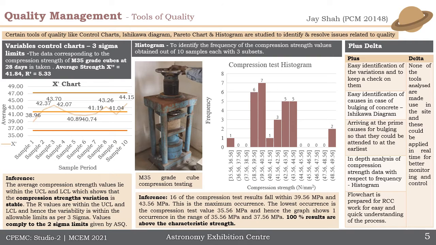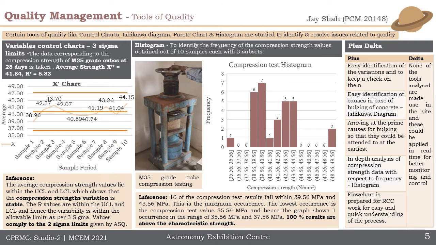Variable control charts were studied for the M35 grade cube results along with the 3 sigma limits, and we found that the average compression strength values were within the upper control limit and lower limits, and it shows that the compression strength values are stable and they comply to the 2 sigma limit.